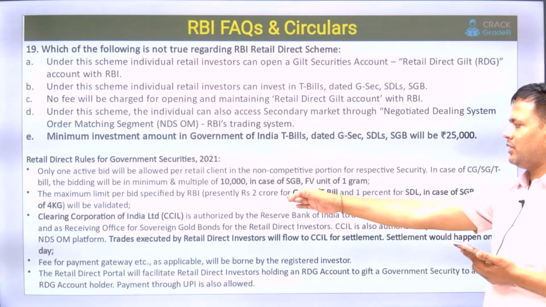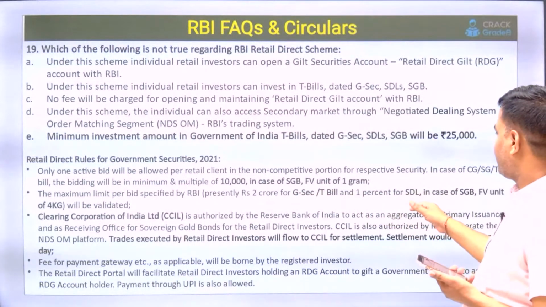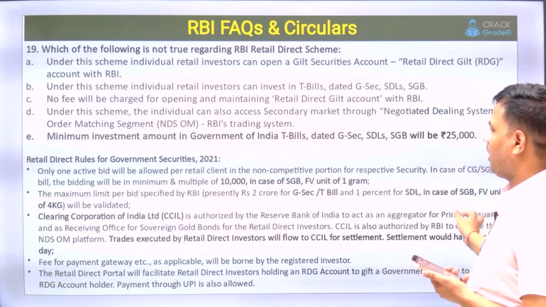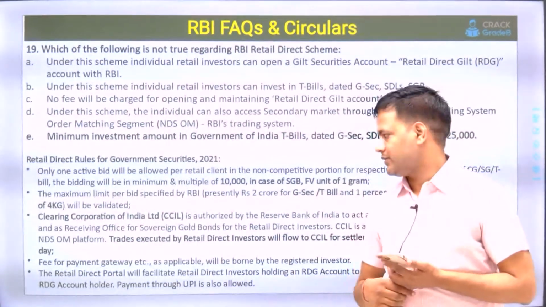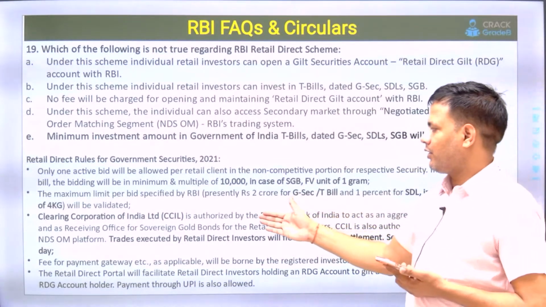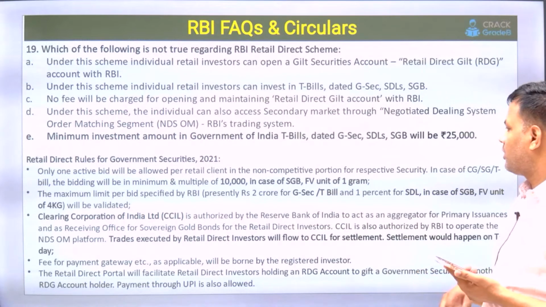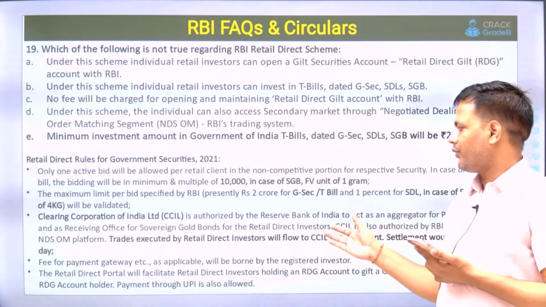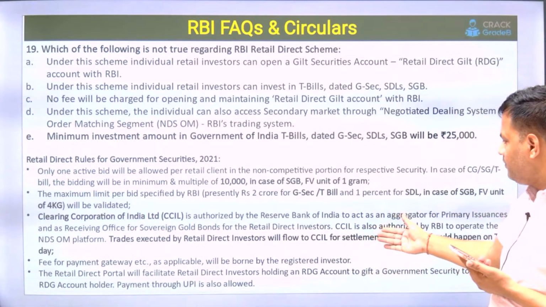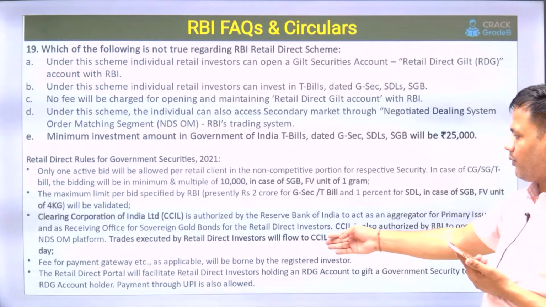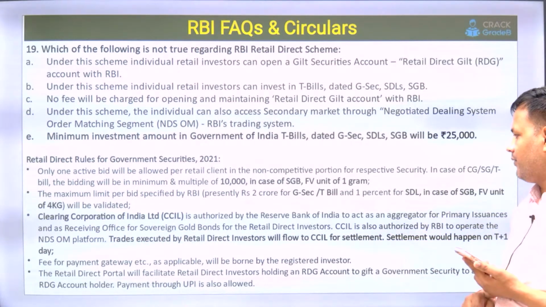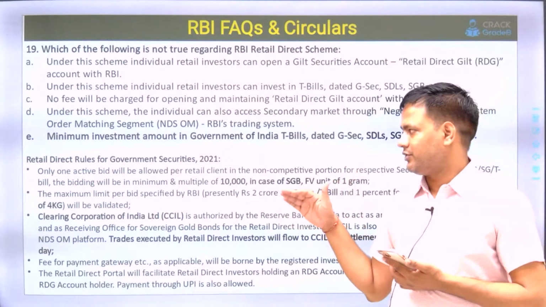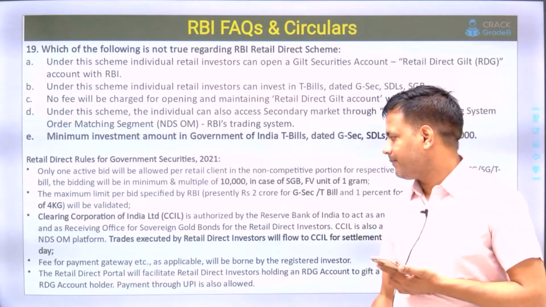And the maximum limit is 2 crore for government security and T-bill, and 1% for SDL. And in case of sovereign gold bond, the face value unit is 4 kg for an individual. And Clearing Corporation of India is authorized for doing the issuance and receiving of SGBs and other things. The fee for payment gateway, as applicable, will be borne by the registered investor. Means only the payment gateway fee will be borne by the registered investor. There is no fee to open and maintain the account with RBI.